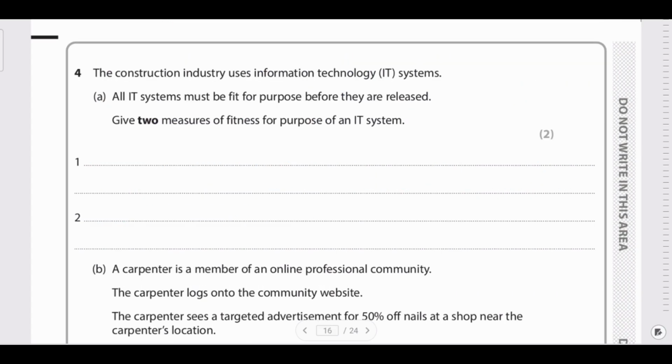The construction industry uses information technology systems. All IT systems must be fit for purpose before they are released. Give two measures of fitness for purpose of an IT system. Whenever these IT systems are released, there are some test cases that will be conducted to check the performance of the systems. For that, they have to meet all the criteria set out for analysis, requirements, and design phases. Then there will be some test cases, and they have to pass all the test cases before the system development starts.